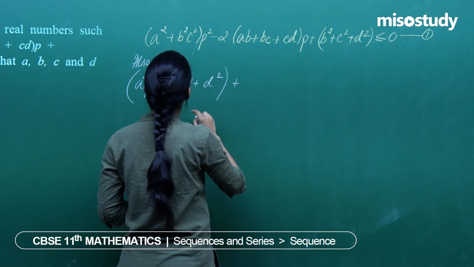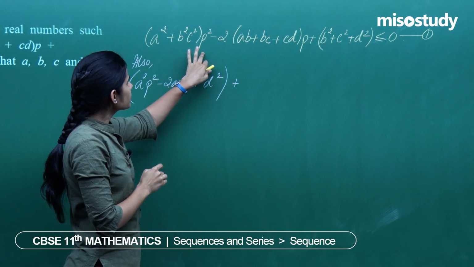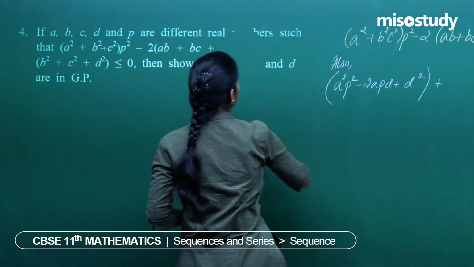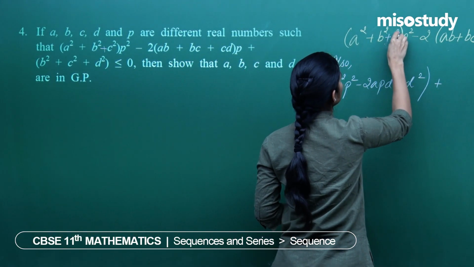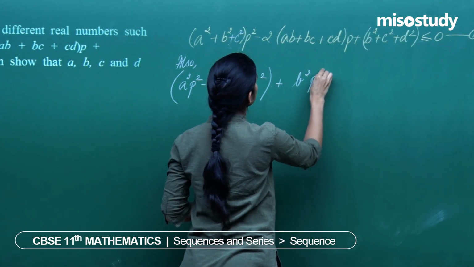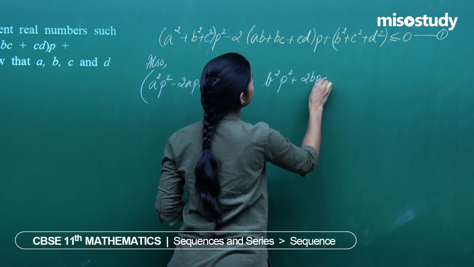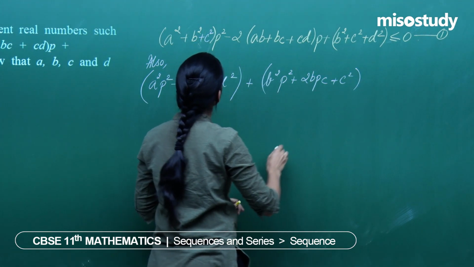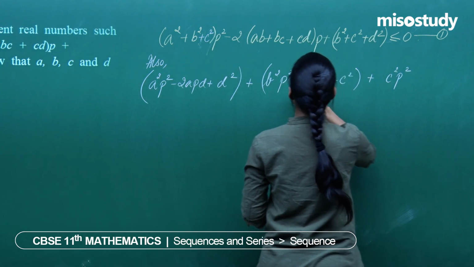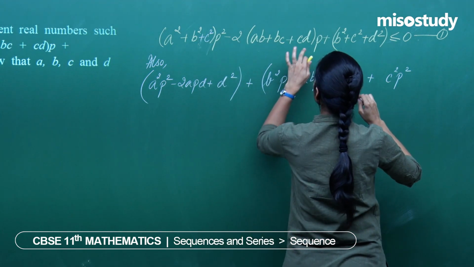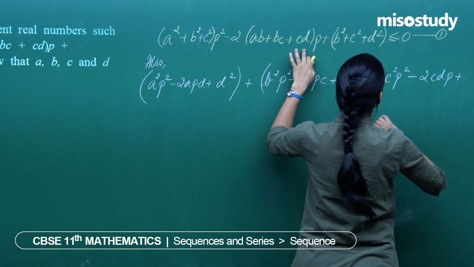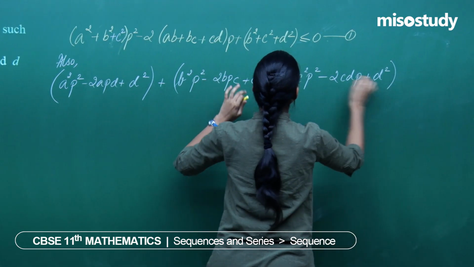Next you have what? a square p square. Here you have a square plus b square. This is plus c square. So keep it as plus c square. Then you have plus b square p square plus 2bpc plus c square. Then you have plus c square p square minus, this is minus 2cdp plus, then you have d square.